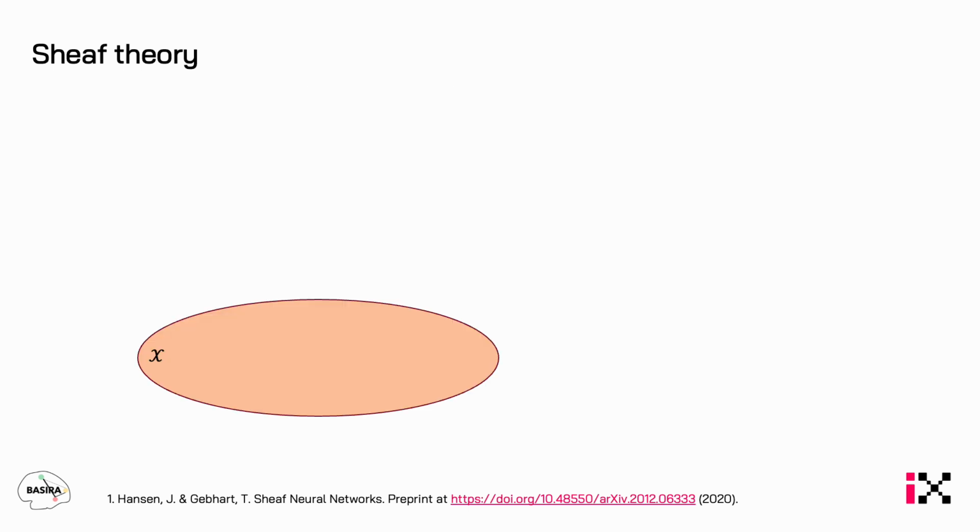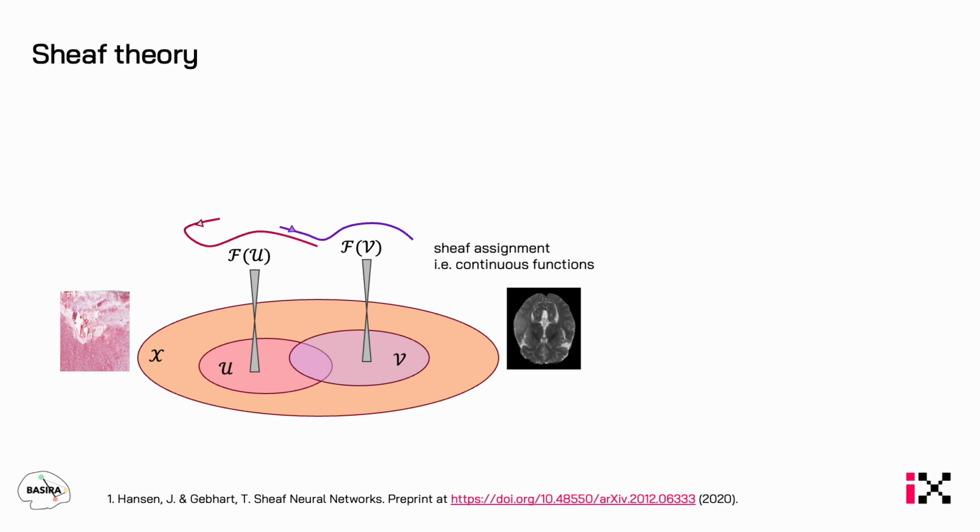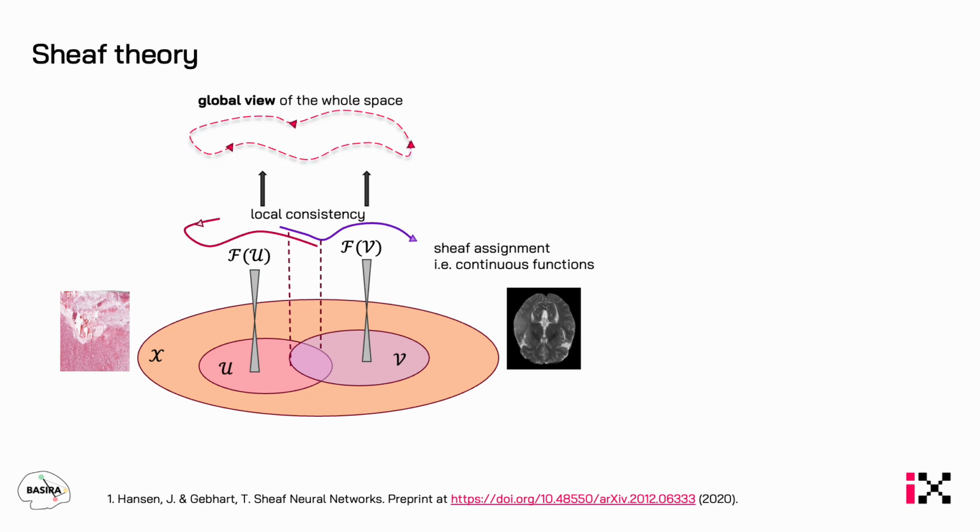Imagine a topological space X with open sets U and V and the overlap between them. In our case, U and V represent MRI and histology, two local views of the same tumor, each capturing different aspects. A sheaf F assigns data, here continuous functions, to each open set. Its key property is local consistency, which means that in the overlapping region, the data from both sets must agree. Enforcing this consistency across overlaps allows us to reconstruct a coherent global structure.